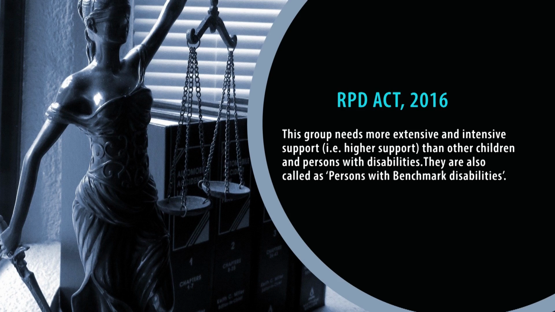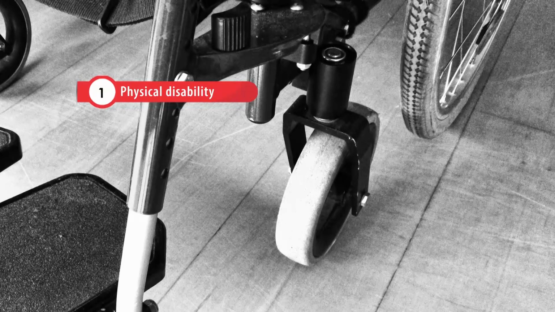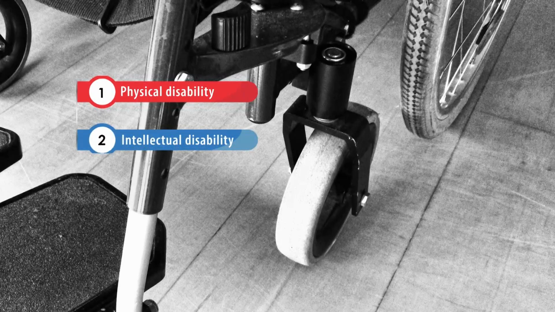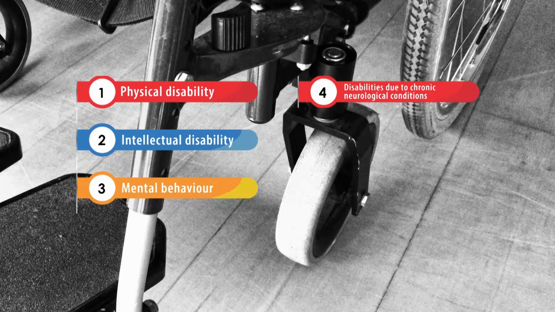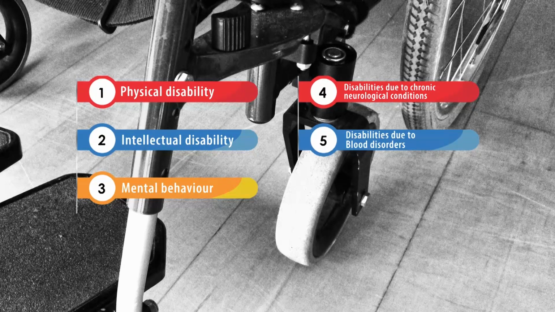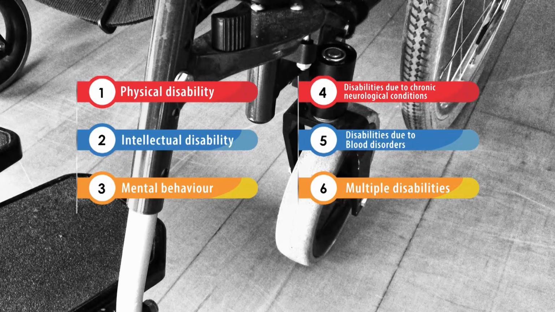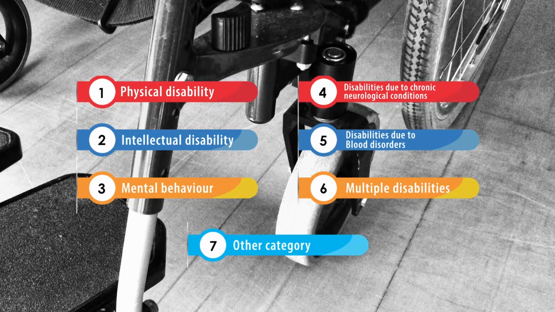That means their loss in terms of their functionality is 40% or more. Out of the 21 categories of disability mentioned, there are 7 major categories in this RPD Act, which are as follows: first is physical disability, second is intellectual disability, third is mental behavior, fourth is disabilities due to chronic neurological conditions, fifth is disabilities due to blood disorders, sixth is multiple disabilities, and the last, that is the seventh one, is any other categories to be notified later.